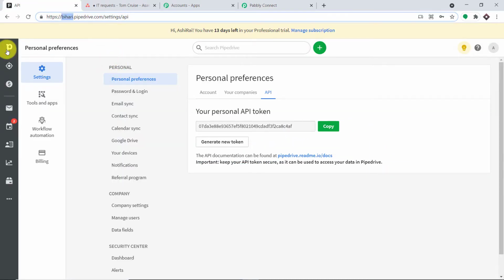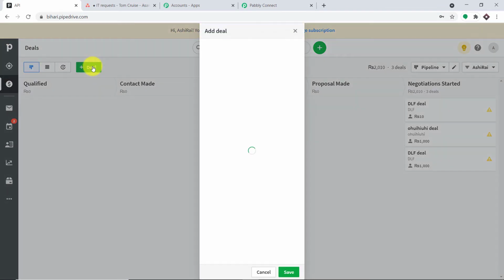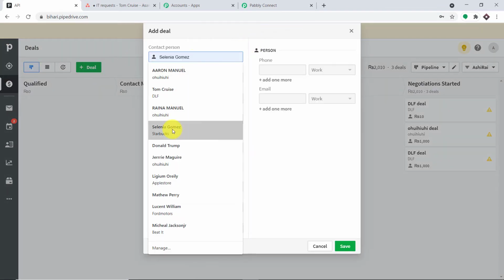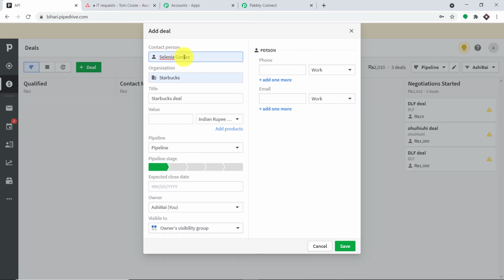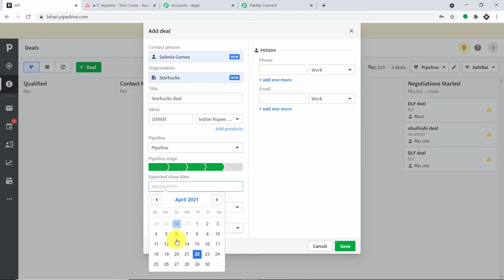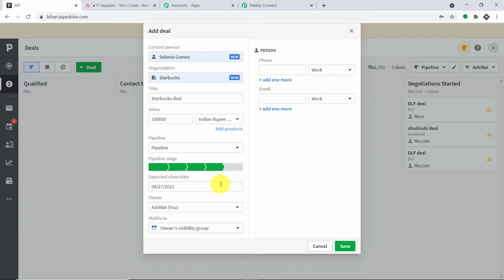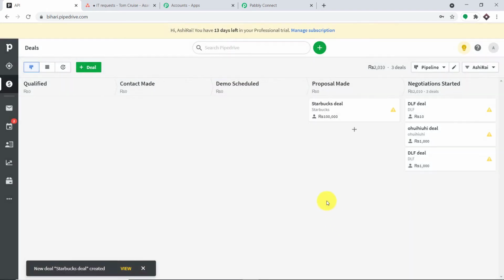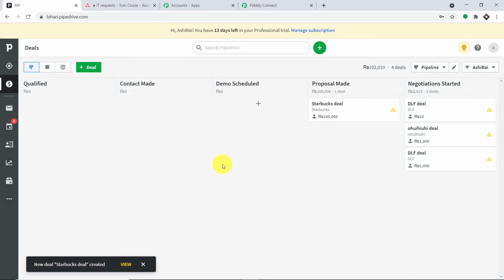So I'm just going to create a new deal. Okay, so let me just click on deal. So these are the details. The person's name is Selenia Gomez. The organization is Starbucks, and the title of the deal is Starbucks, and this is the valuation and proposal made, and we have the end date. Okay, so 27th of April 2021, and let me just click on save. Okay, so as you can see, a new deal called Starbucks deal has been created.